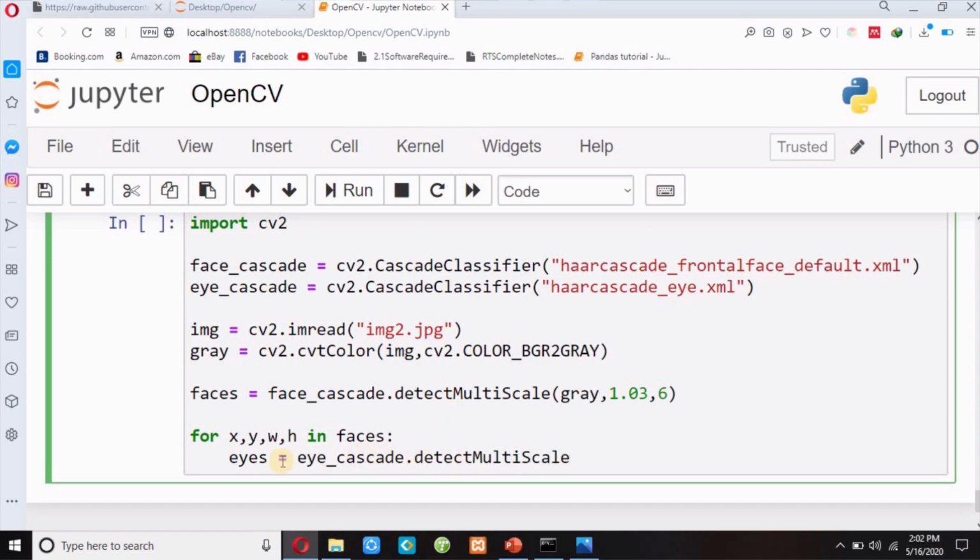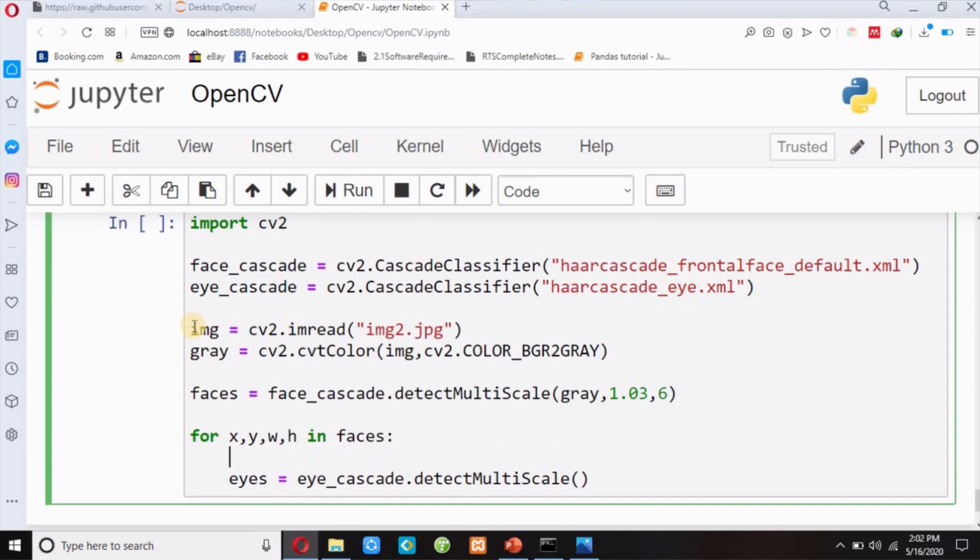My aim is to find eyes in the face. So I have written eye_cascade.detectMultiScale, and then I have to pass only the face over here. So first of all, I will crop my face.